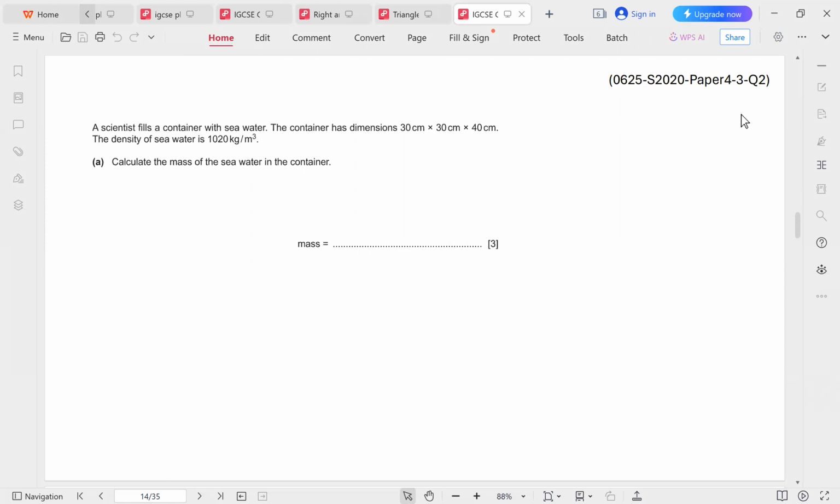So again, you have to notice the units. The density here is given in meter cubed, and the dimensions are given in centimeters. So here we have to convert from centimeters to meters so that we have the same unit. So we just divide by 100. To go from centimeters to meters, you just divide by 100. This becomes 0.3, this becomes 0.3, and this becomes 0.4.